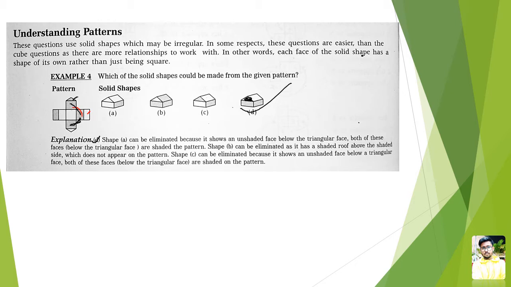Because see, this is an isometric view which has been shown to you. If I draw a straight line and the angle in this, you just take a simple rectangular piece of paper, place it on your phone or laptop screen, cut out this figure and mark it, okay, A is shaded and this is non-shaded, then draw the lines and try to fold it. You will find that when this is placed, and this is the bottom portion, this will come down. And if I place this, then the angle which comes over here is that square.